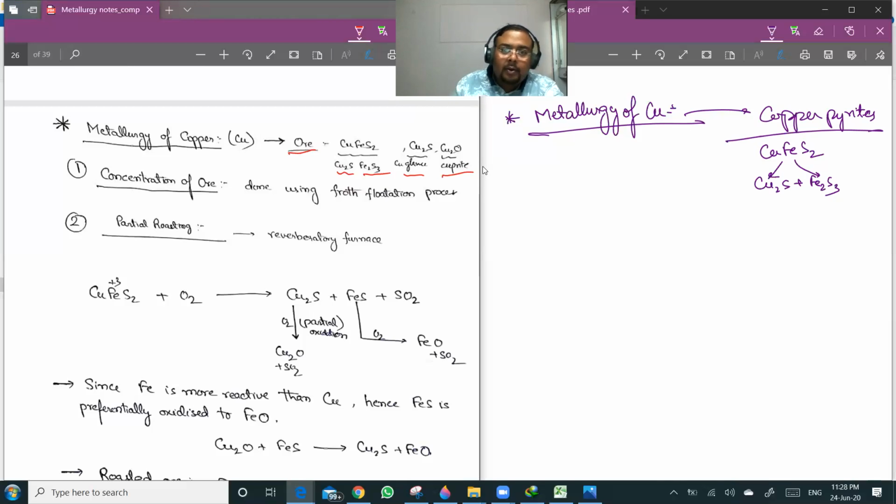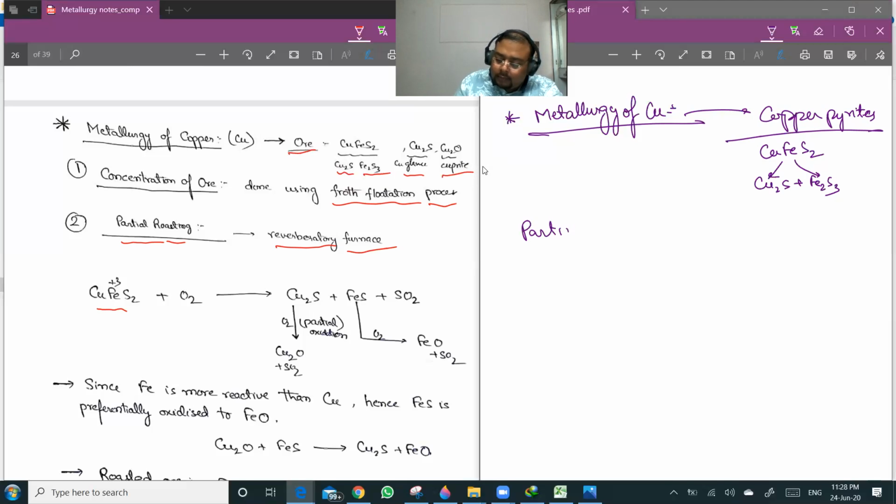So since it is a sulfide ore, we will be using the froth flotation process for the concentration of the ore. After that, we go for partial roasting in a reverberatory furnace. When you are doing partial roasting, CuFeS2 plus O2 will give Cu2S plus FeS plus SO2.